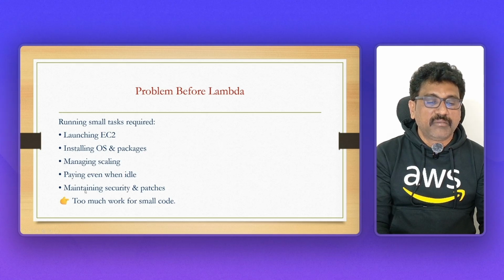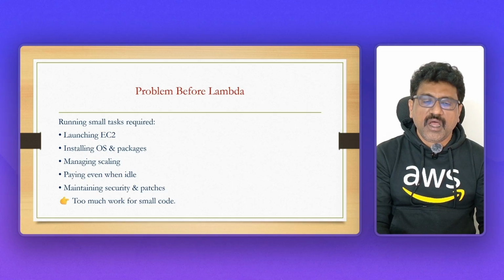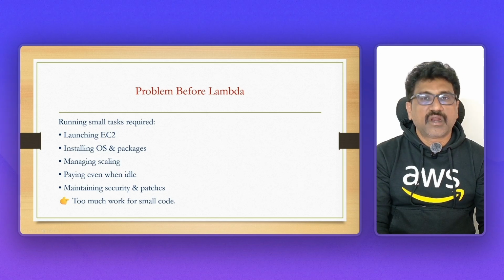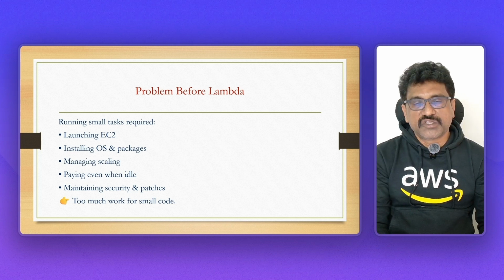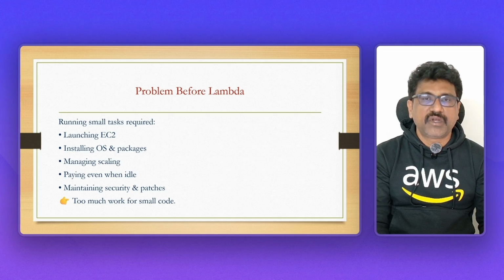And again, maintaining security and patches. Security is a very, very important task here. Whenever the server is up, it is your responsibility to make it secure. And also patches, which means patches for the operating system and applications. So we'll be doing the patching activities. Usually OS teams do this.